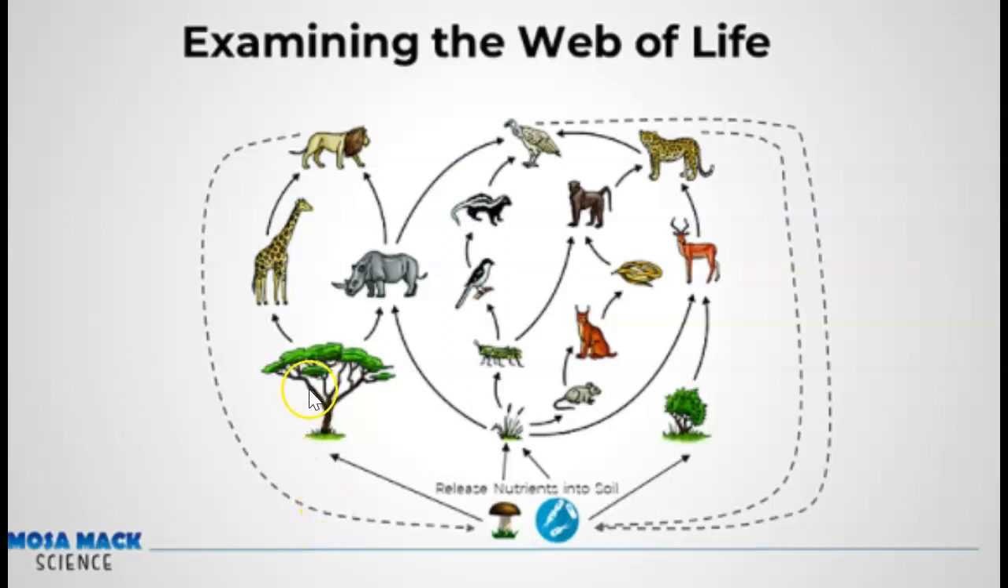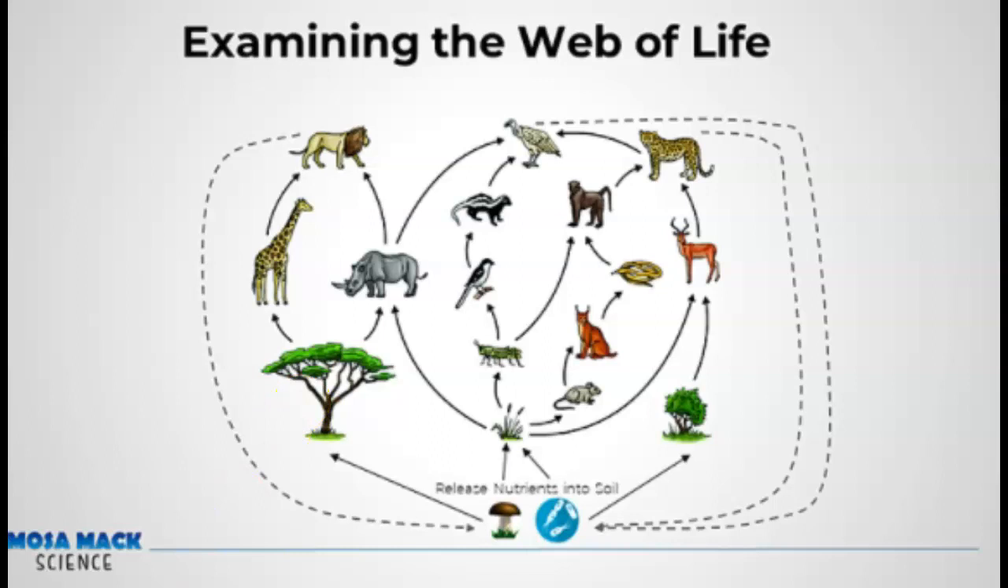Here's one example. So you have your acacia tree here. The giraffe is going to eat it. So the energy from the sun is going to be helping the acacia tree make its own food. The giraffe is going to eat that. It's going to consume it. Then the lion is going to consume the giraffe, taking and eating its energy. And when the lion dies, the fungi or mushroom is going to decompose the lion, bringing its nutrients back to usable form for a plant.